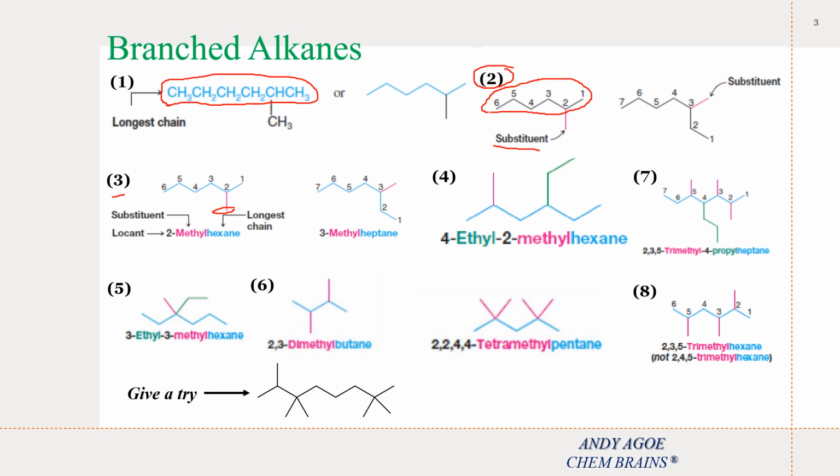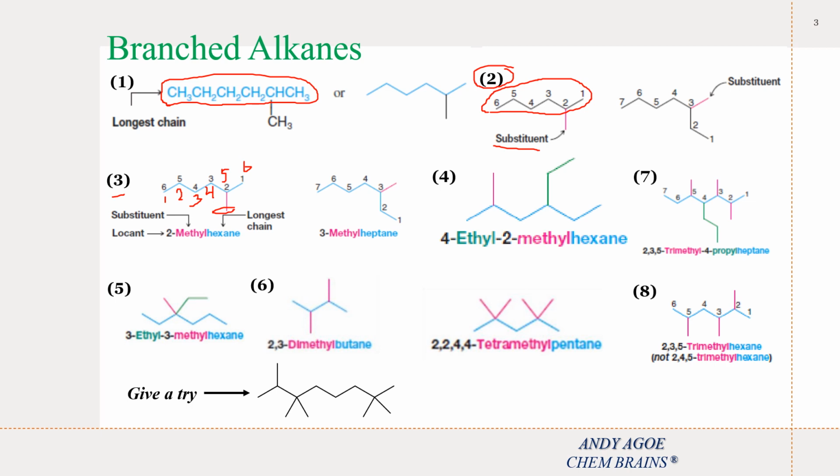If we take the reverse form, now we have 1, 2, 3, 4, 5, then 6. That is the reverse form. So in the reverse form, the position of the substituent becomes 5, which is higher than 2.